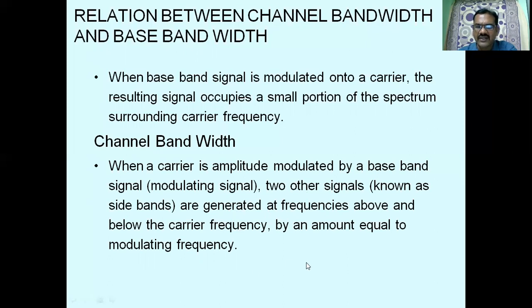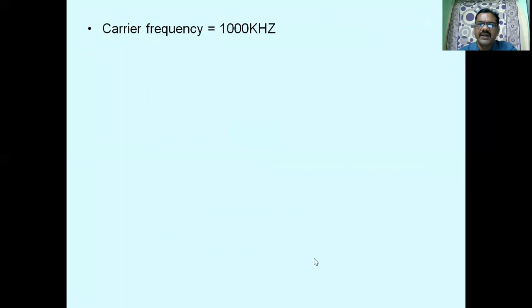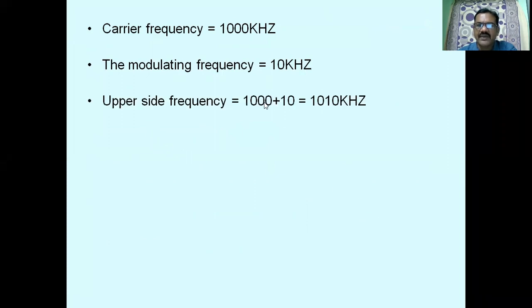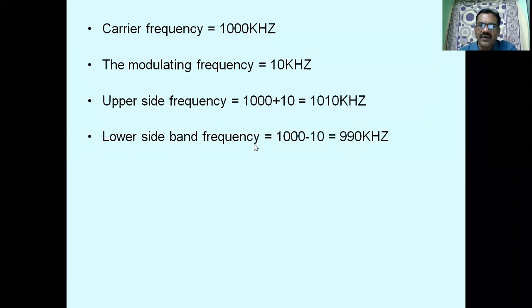So let me take a carrier frequency of 1000 kHz and a message signal frequency of 10 kHz. We will get an upper sideband, which is the carrier frequency plus the message signal frequency, that is 1000 kHz plus 10 kHz, which is 1010 kHz. The lower sideband frequency is the carrier frequency minus the message signal frequency, so we will get 990 kHz. So what frequencies are present in the AM signal? They vary from 990 kHz to 1010 kHz.